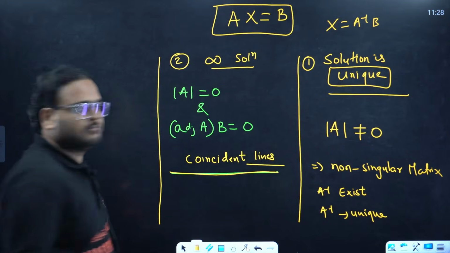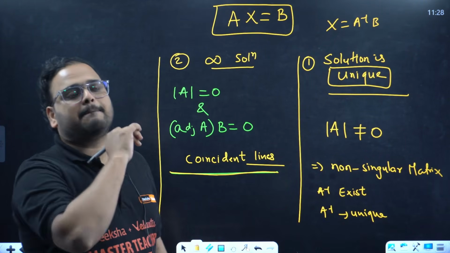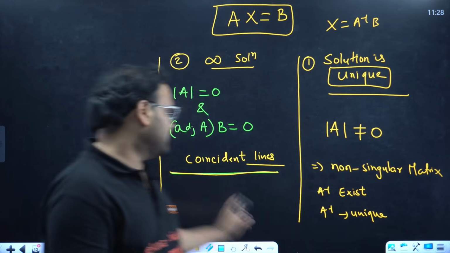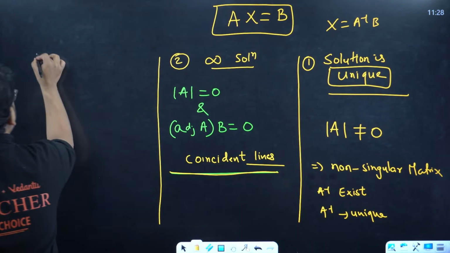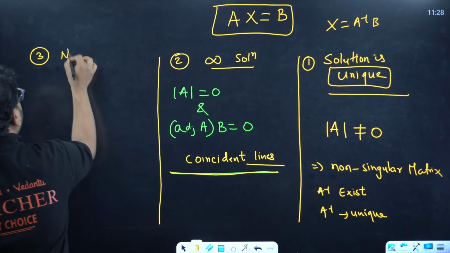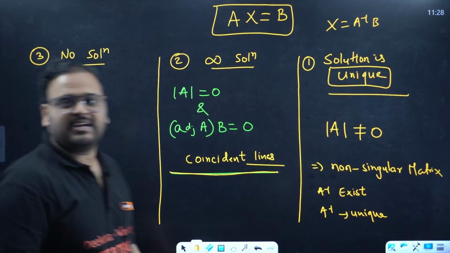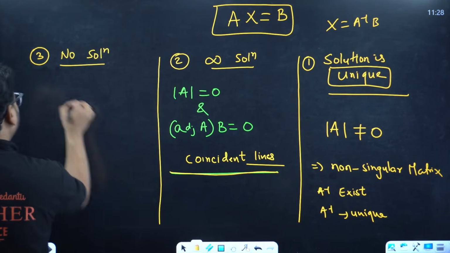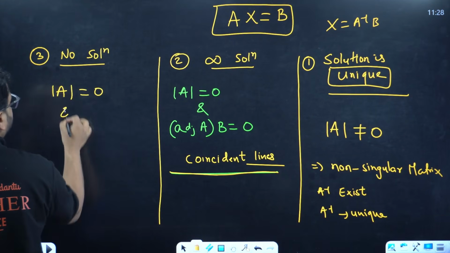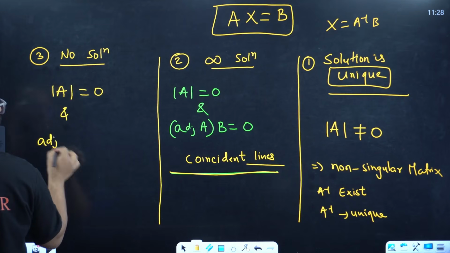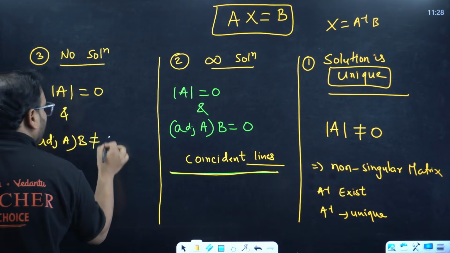Coincident line. Lines are overlapping each other, meaning it has multiple points of intersection, hence it has infinite solutions. Clear? The third one is no solution. This is the inconsistent form. Over here, again, you'll have this as it is: determinant of A as 0 and adjoint of A times the matrix P is non-zero.